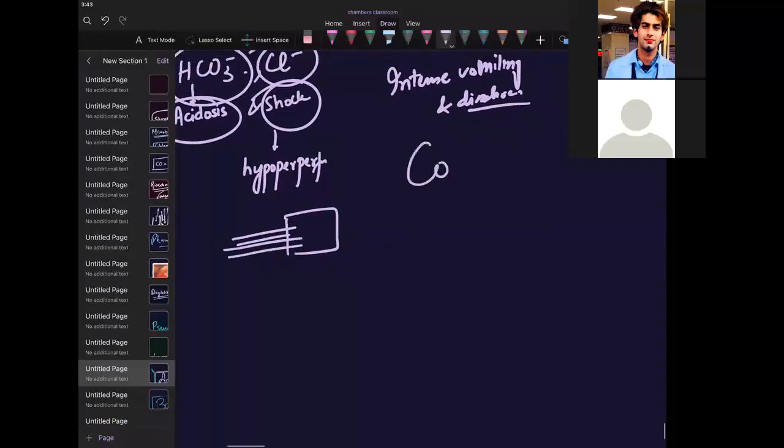Copious fluid loss. A person loses around 20 liters of fluid per day. Oh my God. Are we clear? 15 to 20 liters per day, so a copious amount.